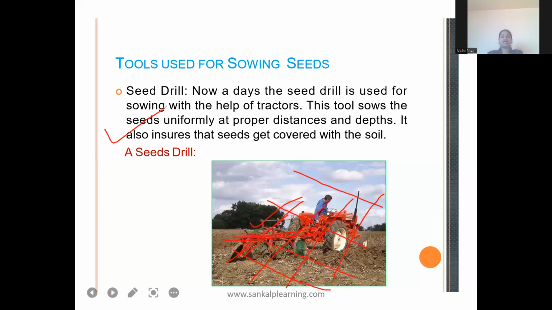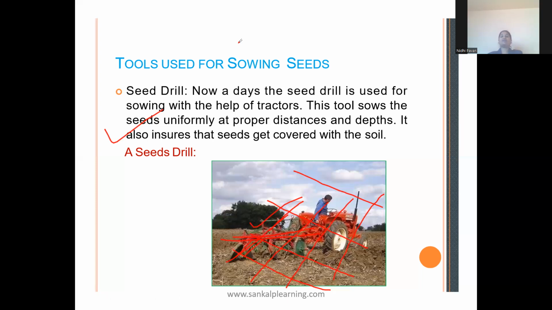Then we learned about the tools used in sowing seeds. Especially we have two tools. The traditional tool needs labor and cattle, and it is time consuming. The modern tool is called a seed drill, which saves time, needs less labor, and has multiple uses. So this is about the second practice, that is sowing of a seed.